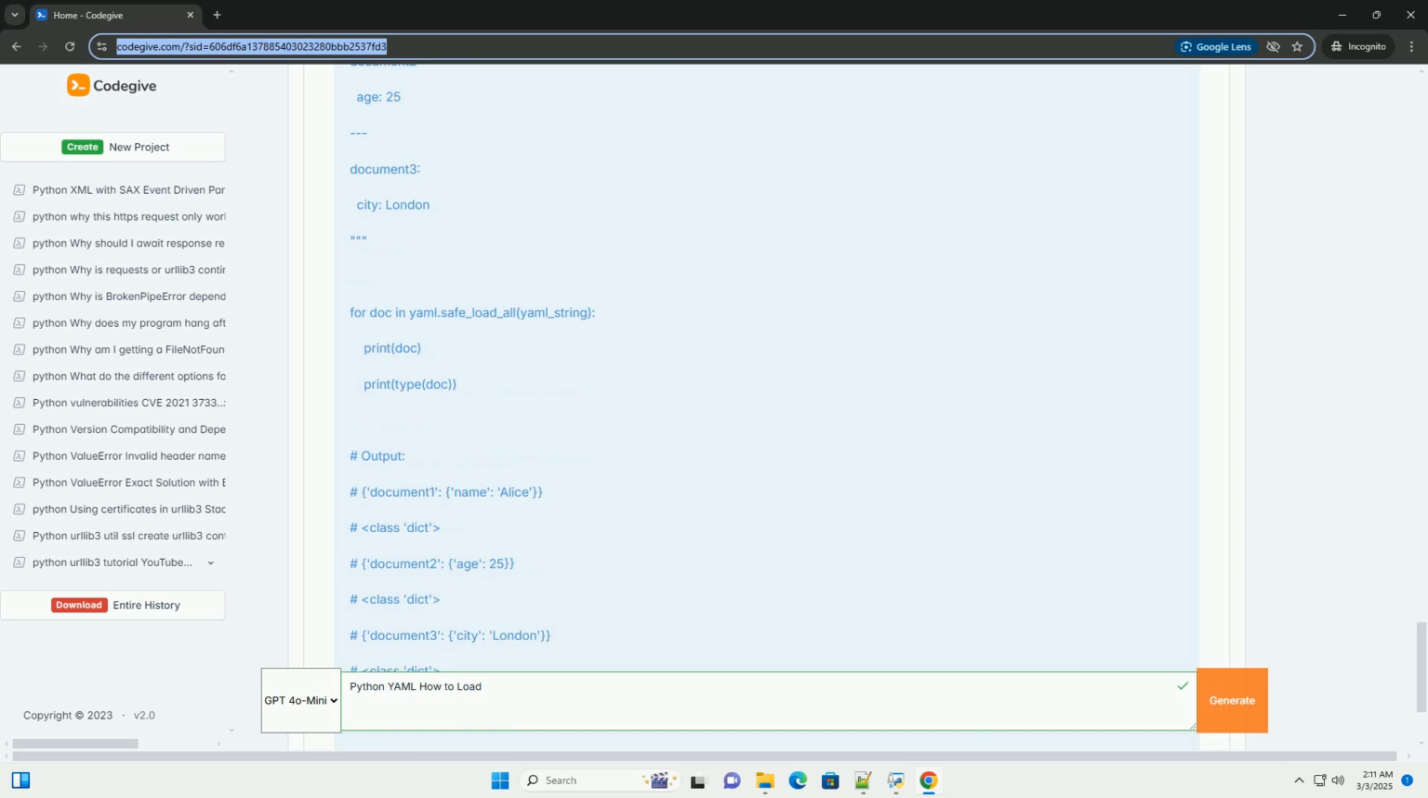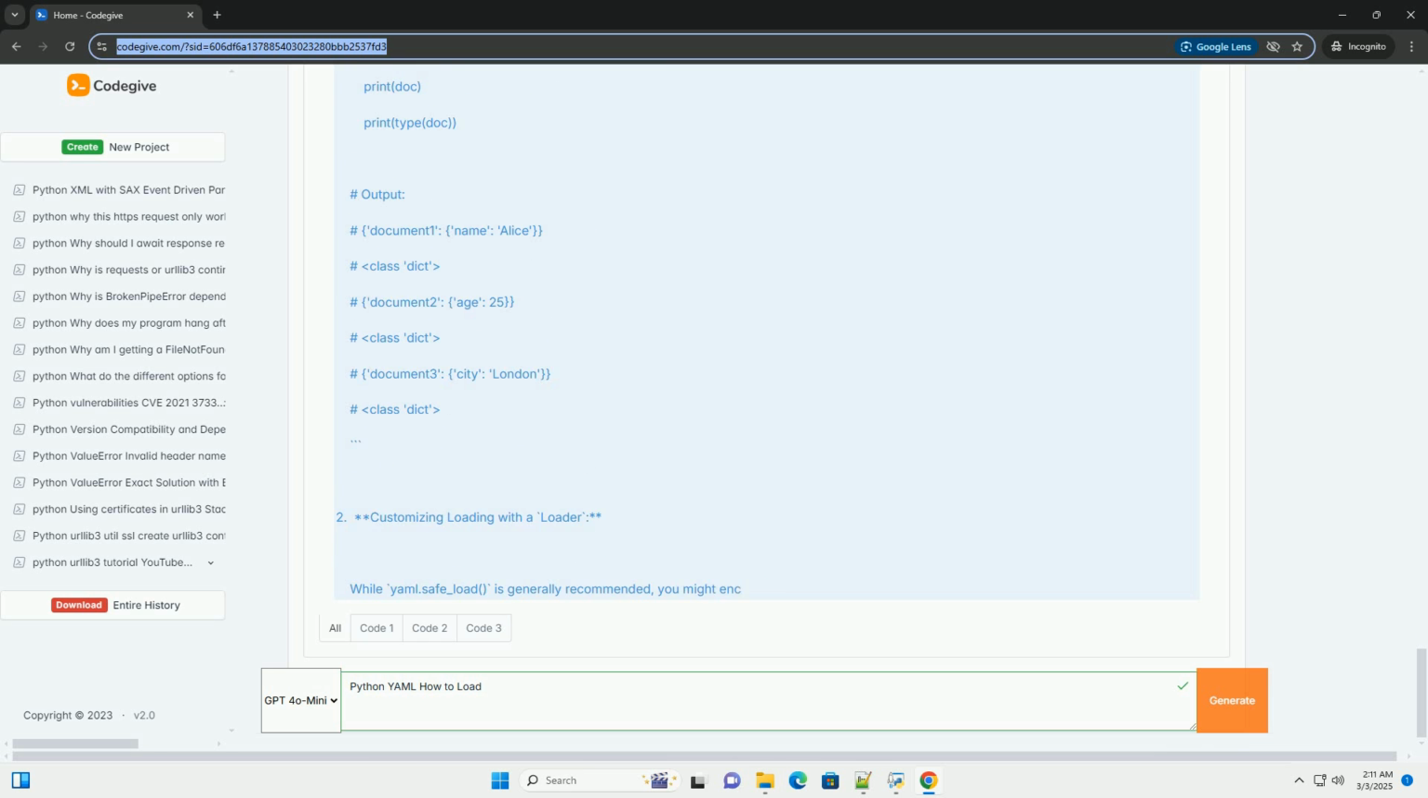It provides functions for both loading YAML data into Python objects and dumping, serializing, Python objects into YAML format. Installation. First, make sure you have PyYAML installed. You can install it using pip. Loading YAML data, the basics. The fundamental function for loading YAML in Python is yaml.safe_load. It takes either a string containing YAML data or an open file-like object as input and returns a Python object representing the data. Key points.